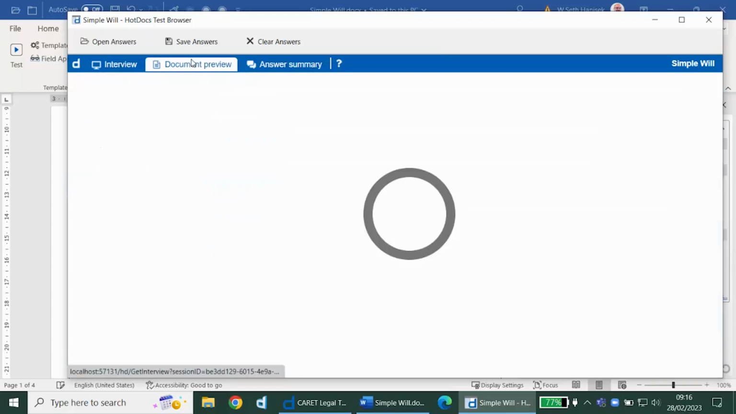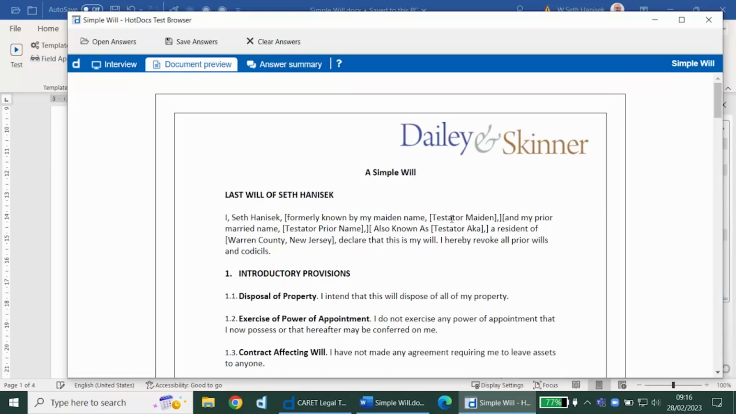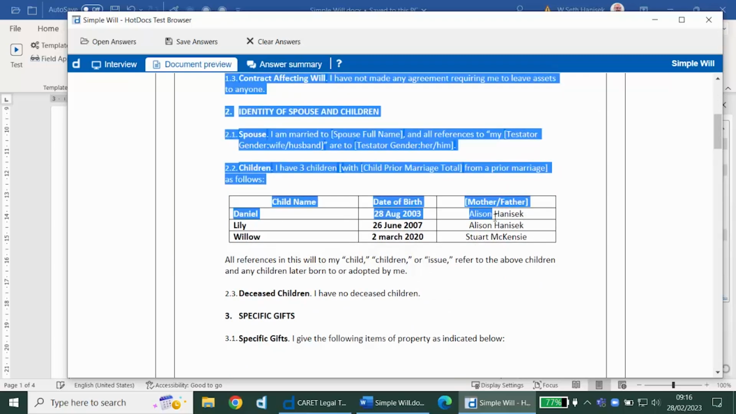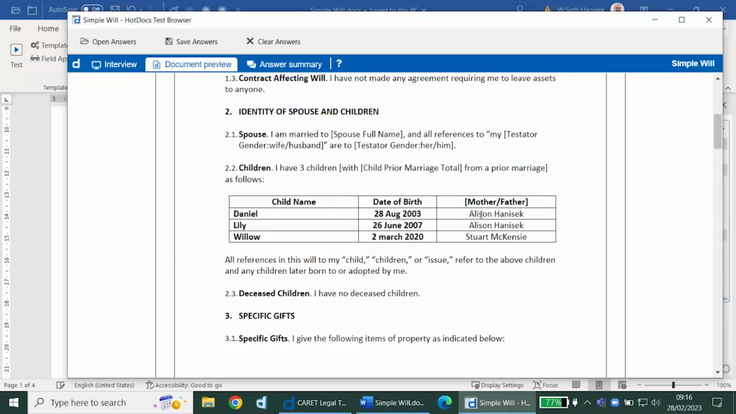And while I'm testing, I can preview my document and see what the finished document will look like. HotDocs will render this as a PDF with all of my data in it, so I can see exactly what the output will appear as with my information. So I can see my name here, I can see my address, and if I scroll down, I can see my list of children. And we have the correct parent's name based on whether they were from a previous marriage or not.